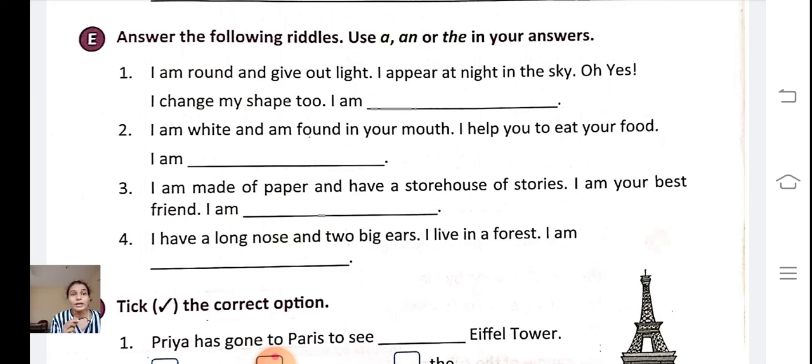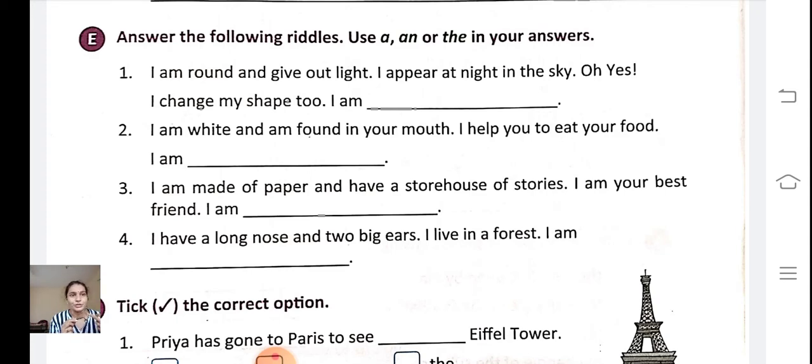What can appear at night only, is round in shape and gives light? It's the moon. So the answer is the moon.